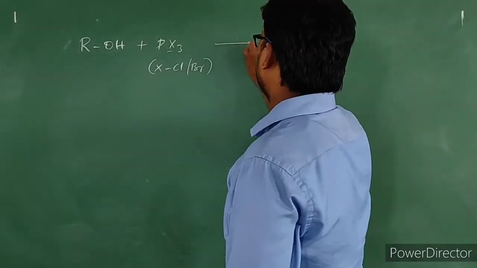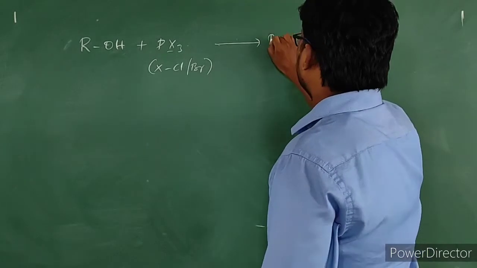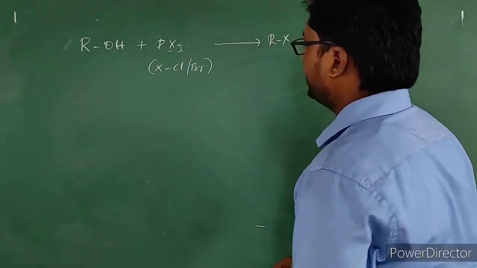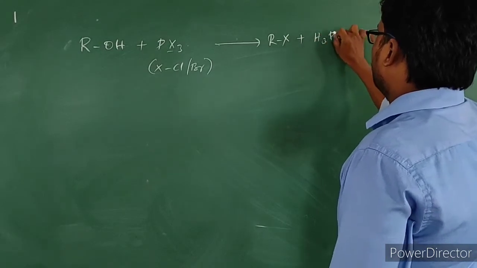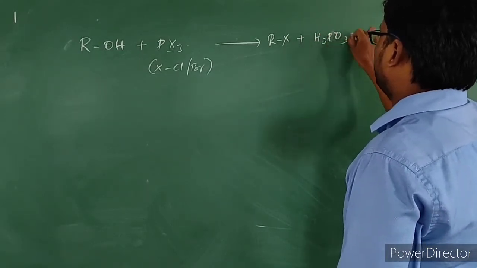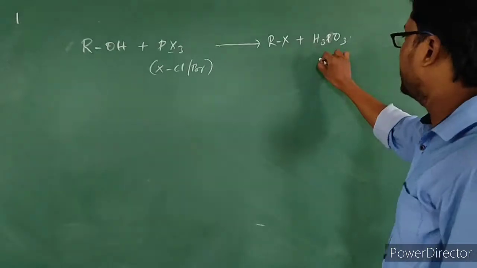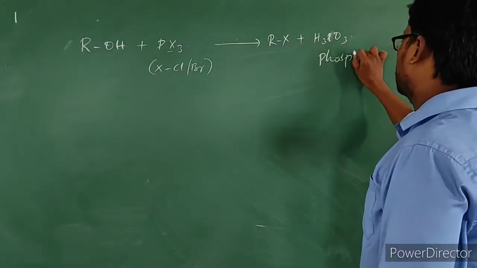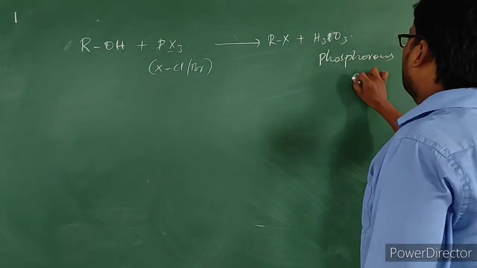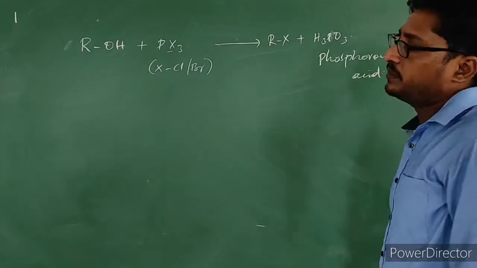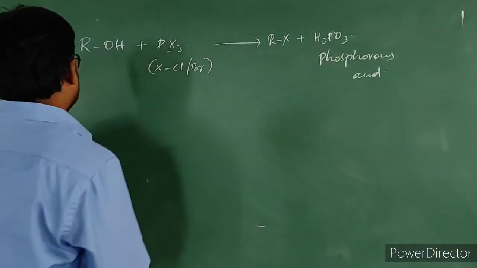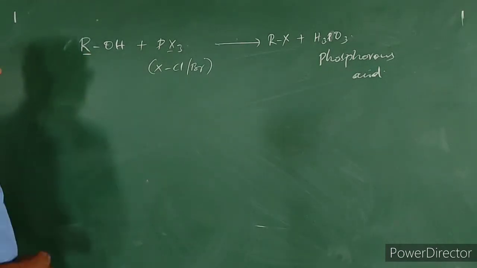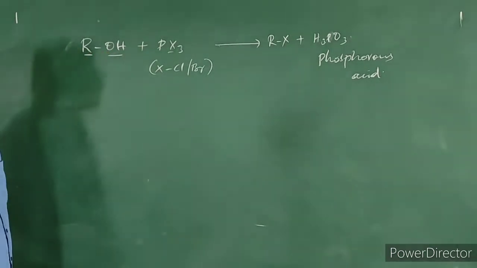Now it will produce alkyl halide in this way. Along with this, it will produce H3PO3, phosphorus acid. Here also there is cleavage between the carbon of this alkyl group and the OH group.